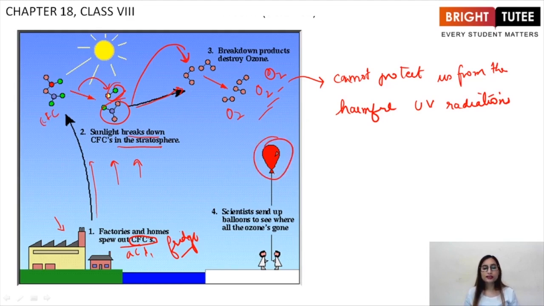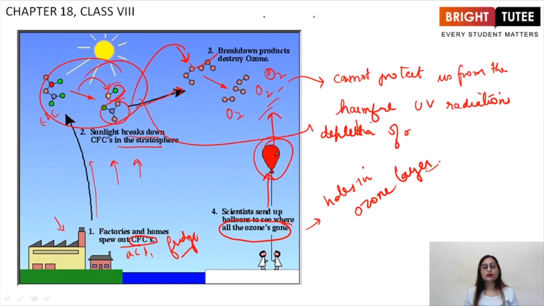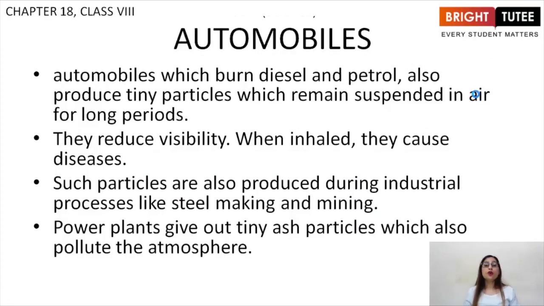Now scientists send up balloons to see where all the ozone has gone. That is how they detect the holes in the ozone layer. So students, the ozone layer is very important to us, and CFCs are the reason for the depletion of the ozone layer. So we should also think about replacing CFCs with other less harmful substances for our ACs and our fridges. Now coming to automobiles.